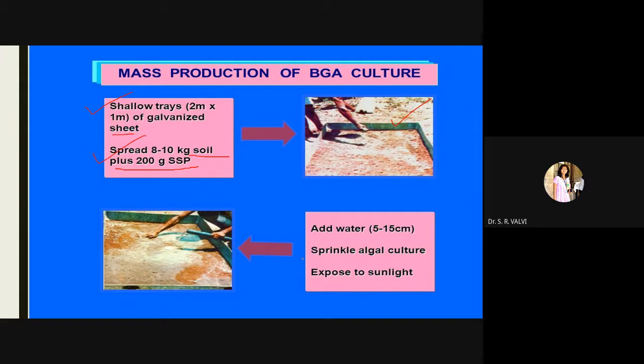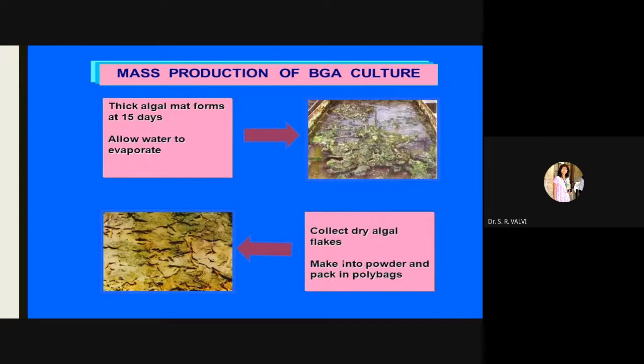Then you have to add water, then sprinkle the algal culture, and expose it to sunlight. Next, a thick algal mat forms within 15 days. Here you can see the green colored mat being observed. Once the algal mat has formed on the surface, you have to allow the water in the tray to evaporate.